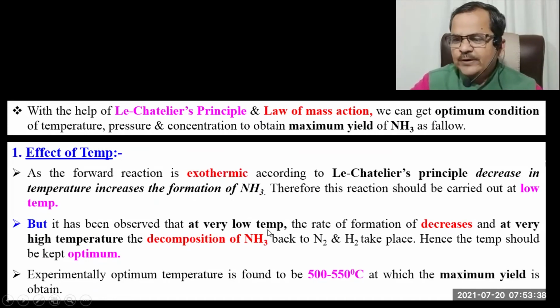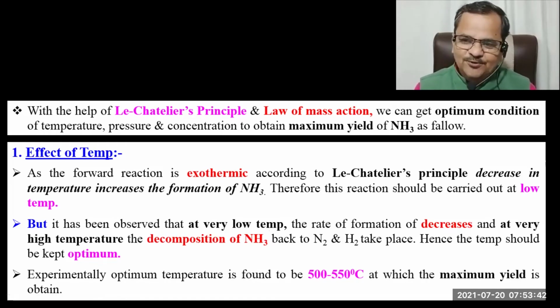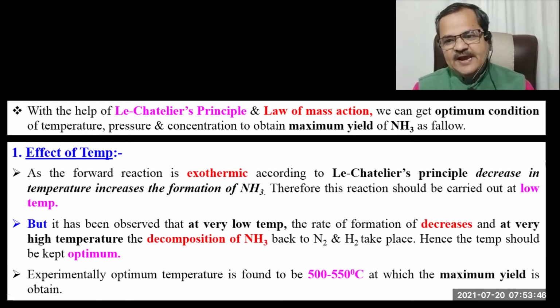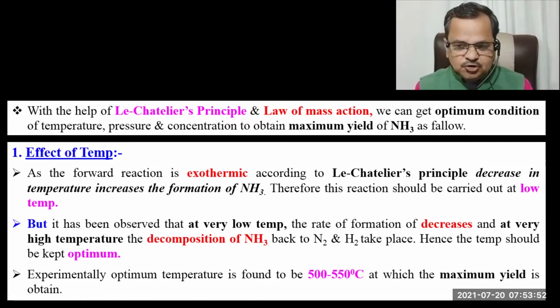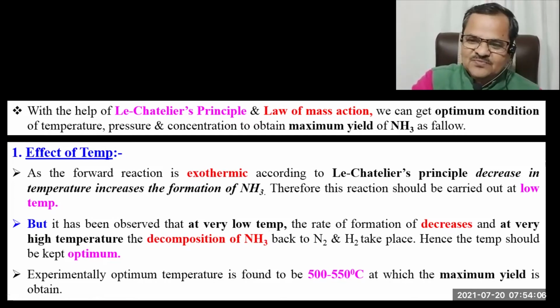The reactants will not collide with each other. We have seen in the first video, in order to carry out the reaction between the reactants, what is the first necessary condition? The reactants should come in contact with each other. They should collide with each other. Otherwise, the exchange of electrons, sharing of electrons, or the exchange of reaction energy will not take place.